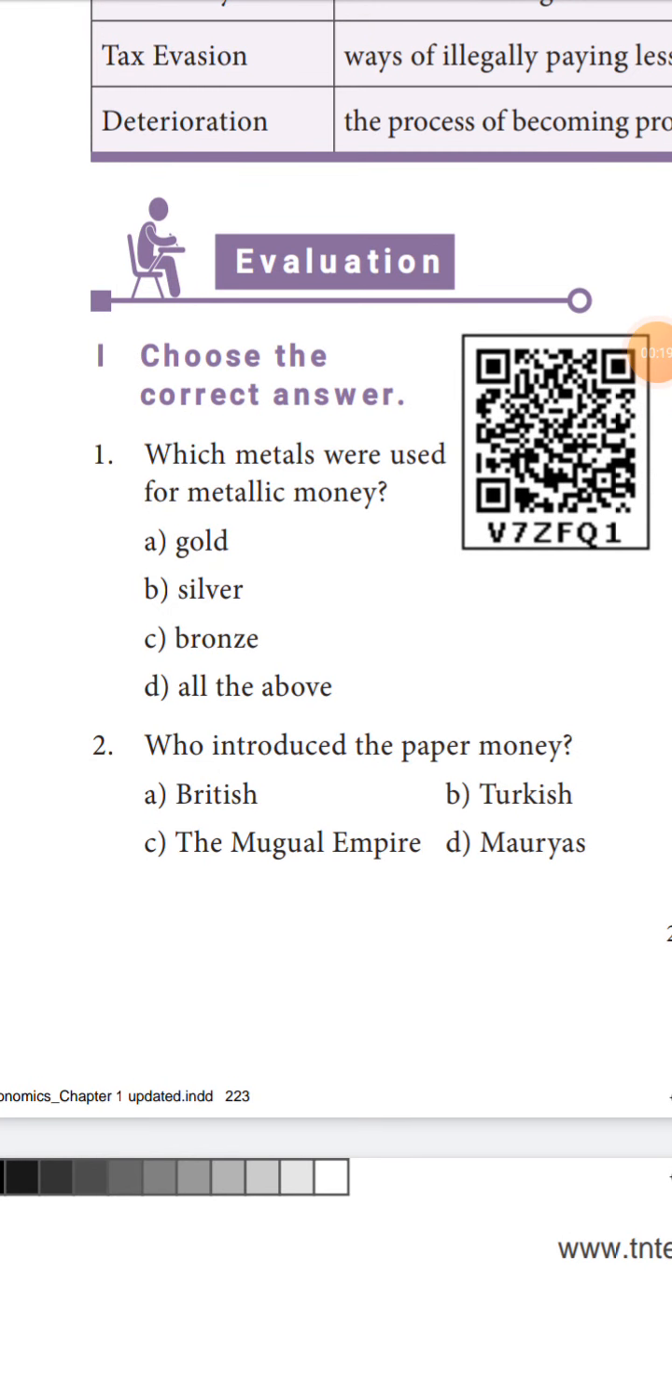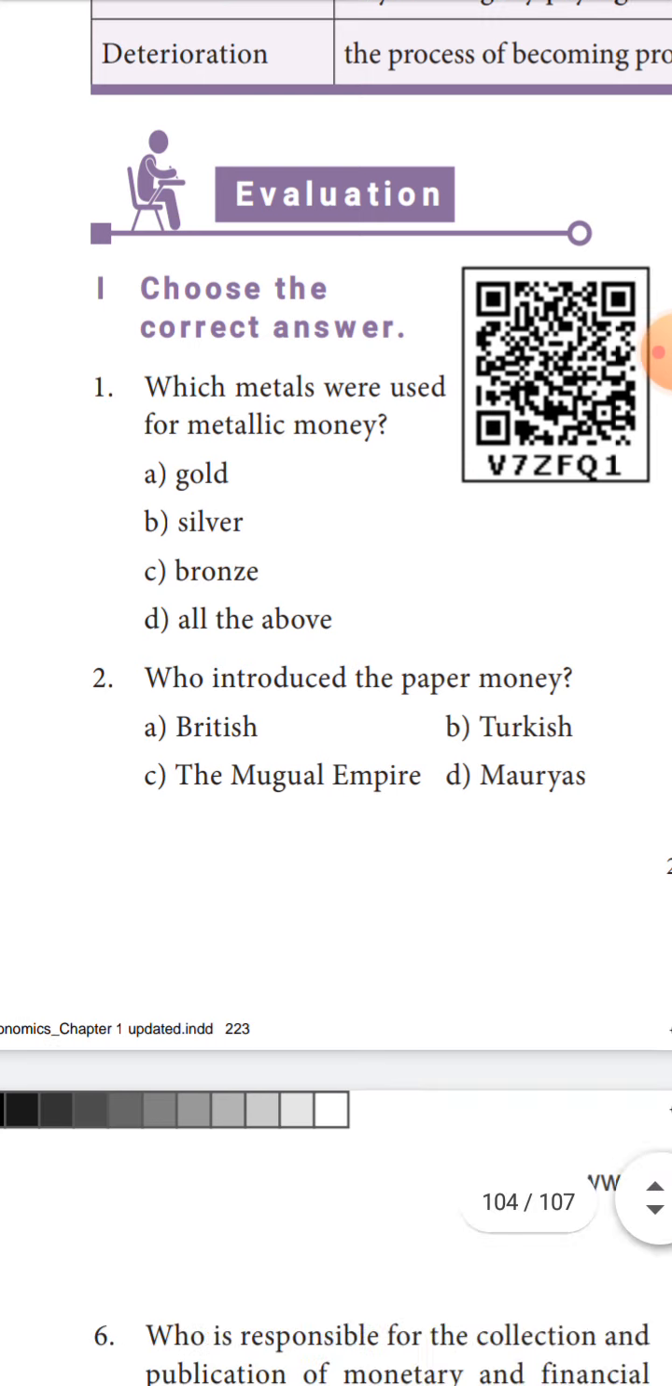Which metals were used for metallic money? Gold, or silver, or bronze, or all the above? Metallic money consists of gold, silver, and bronze, all the three. So, all the above. Who introduced the paper money? After metallic money, we know that paper money came. The British introduced the paper money.